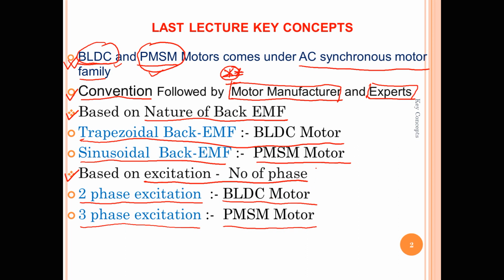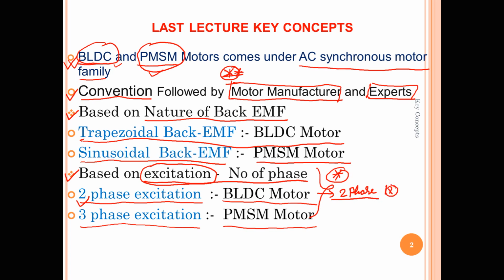I got some comments that you don't understand the concept of excitation. Basically, excitation means how you energize your phases, or how many phases you energize. Two phase excitation means that at any time only two phases are energized and one phase is not energized.